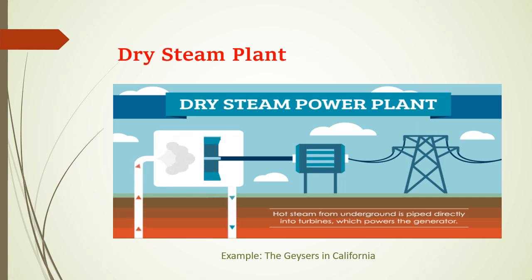Dry steam plant, as we can see in the picture here, the hot steam being generated is connected through a pipe from the underground and given to the turbine, which makes the turbine rotate. It is connected to a generator, which generates the electricity. In general, it takes the steam directly from the fractures in the ground to drive the turbine, and it is also considered the oldest type of power plant.